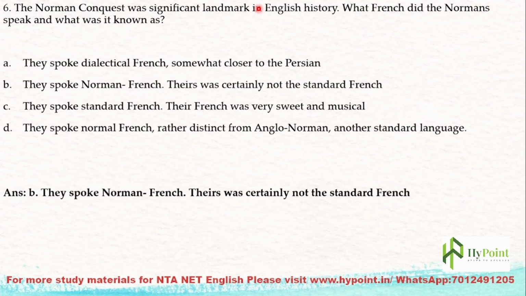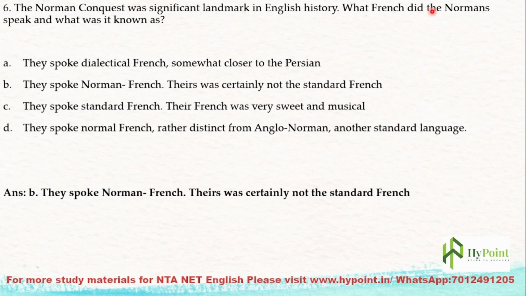From 1066 to 1340 or 1350, it was the Anglo-Norman period in England. So it was the greatest and longest political expansion and conquering over England.